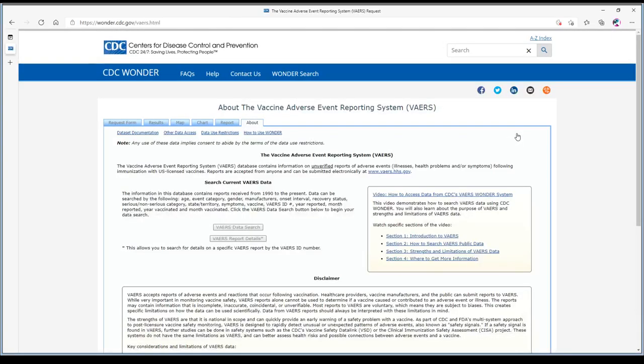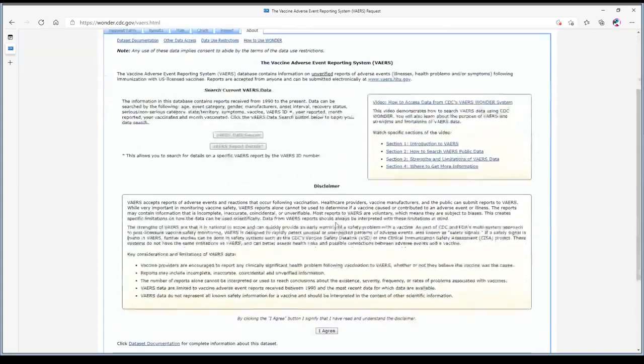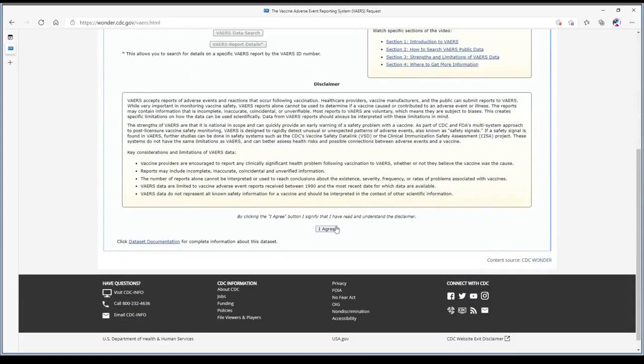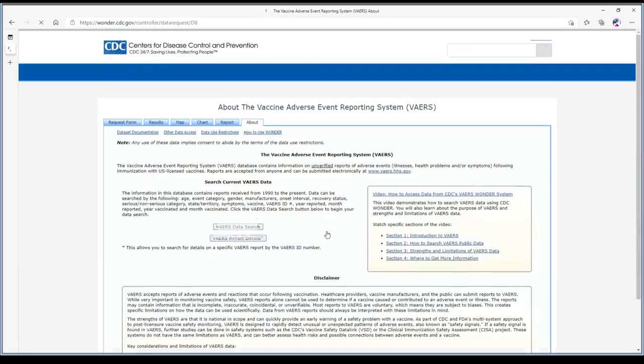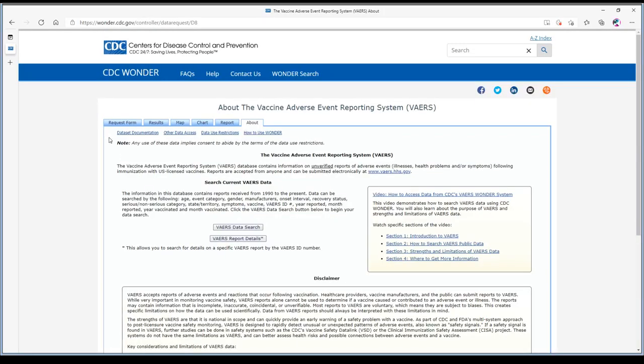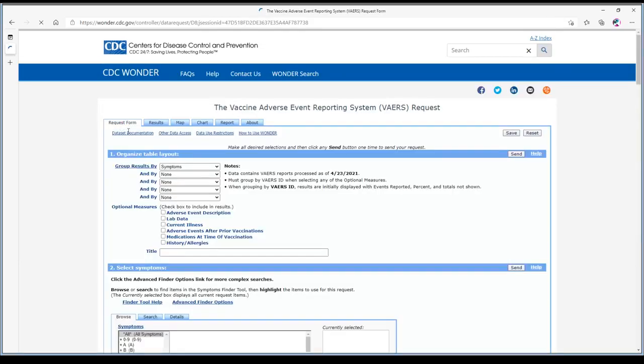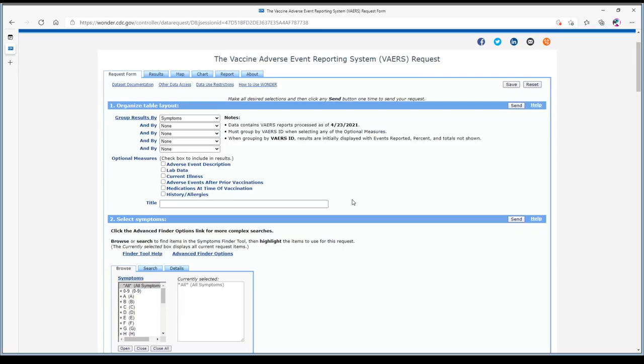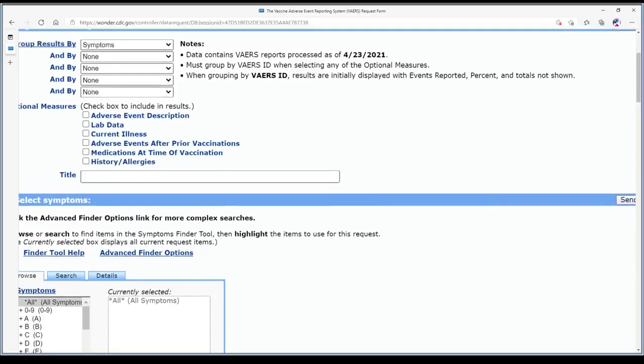This is the search engine. So when you come in here, there are some video tutorials that'll kind of go through this, but you just want to come down to the bottom first and click I agree. Okay. Now we're going to go to the request form. The request form is where you can get into the database and you can look for specific information.